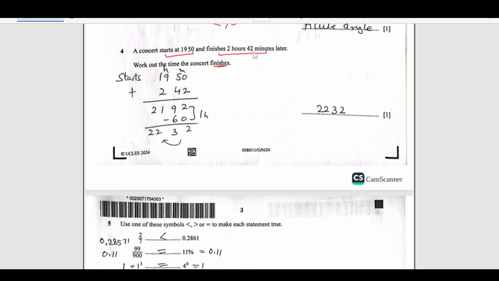If you add this, 50 plus 42, this is 92 minutes. So we will subtract 60 minutes from here. That gives us 32 minutes, and that 1 hour that makes this 60 is going to be added over here. So that will make it 22. So this is 22:32. This is the time when the concert is going to finish.